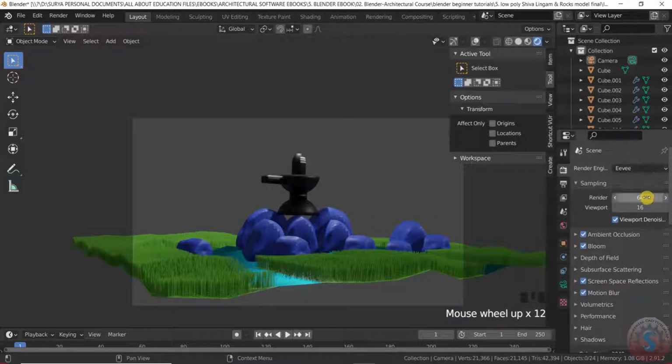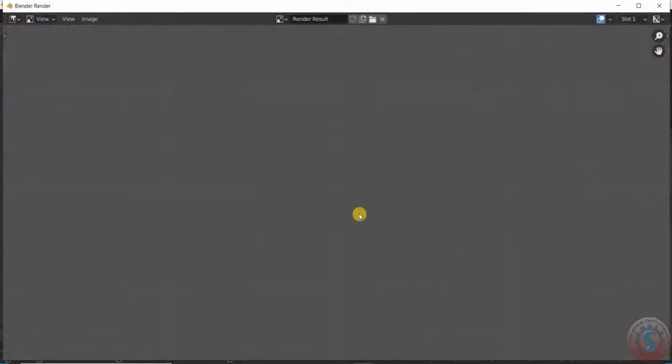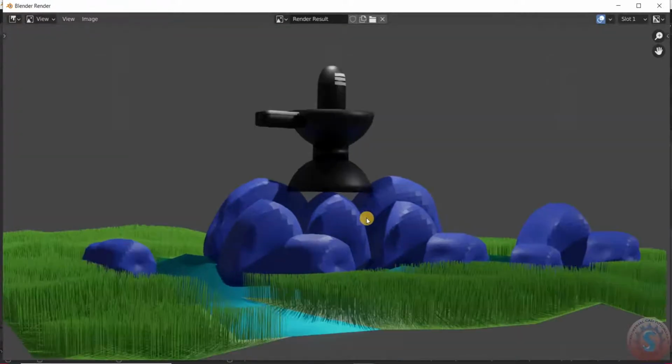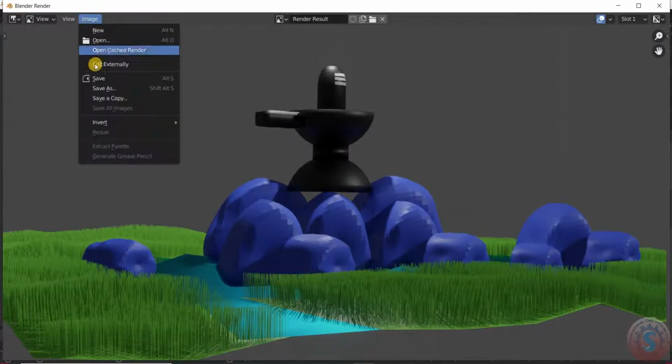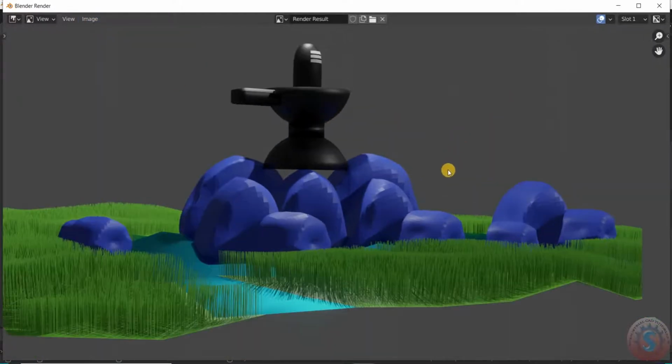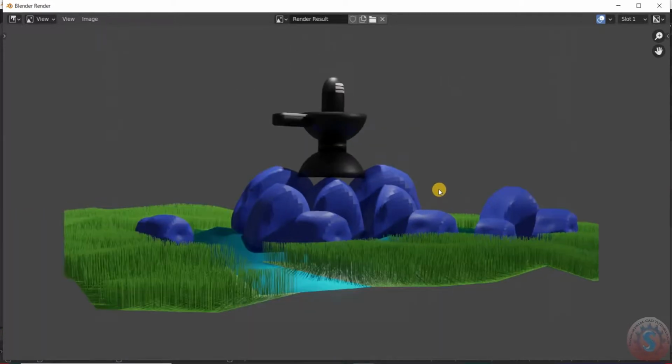And go into Eevee, set the render to 64 and the viewport to 16. It will render in this fast way. You can observe the view and the Viewport Render Image. With the Eevee settings I rendered, you can observe it is like this. And go into Image and Save or Save As as you wish. You can save the image file. On the different views you can create different images like this.